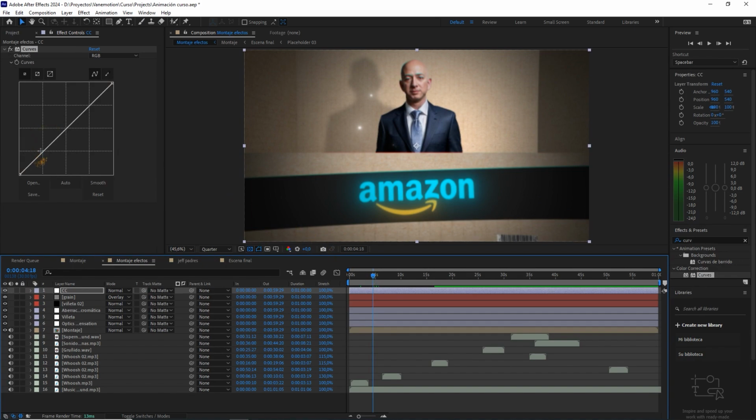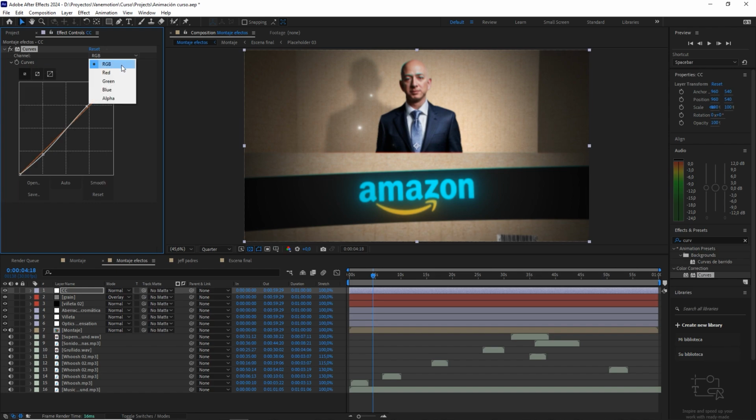Well, first thing here in RGB, we are going to give it a little bit of contrast. We go down this point here and we go up this point a little bit, there. And now here in the color blue, this point here, we are going to move it up so that the shadows and dark tones look in bluish tones, but not much, without anything happening to us. A little bit. I think it can be worth it there. Let's see the before and after.